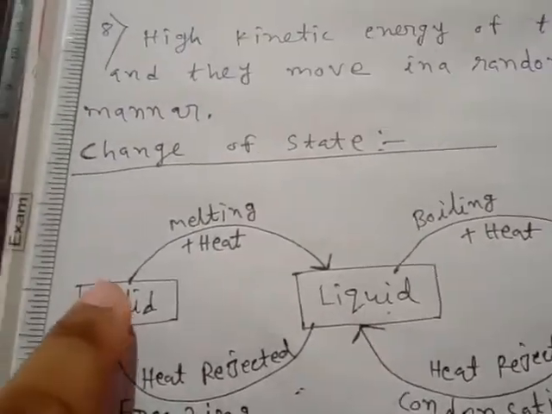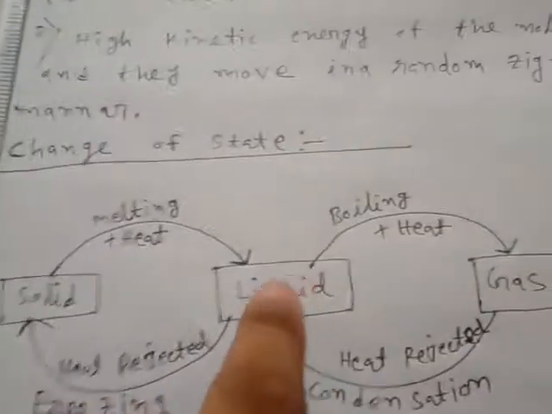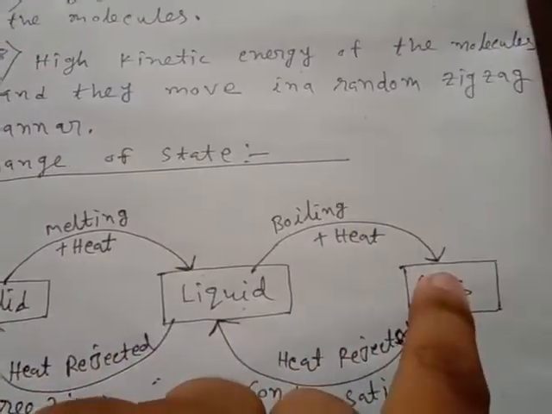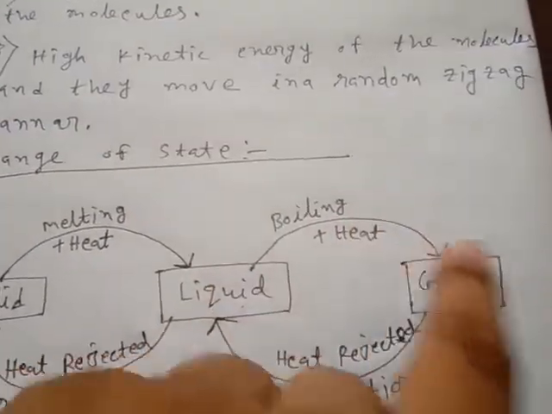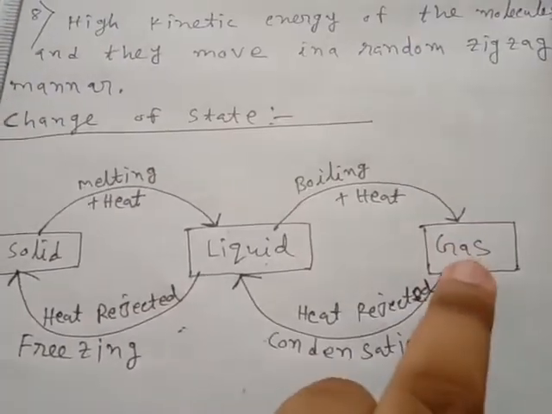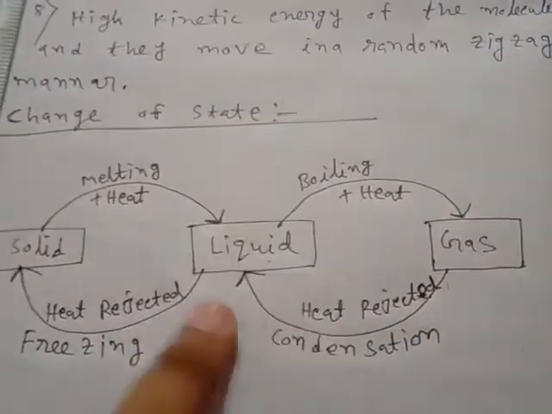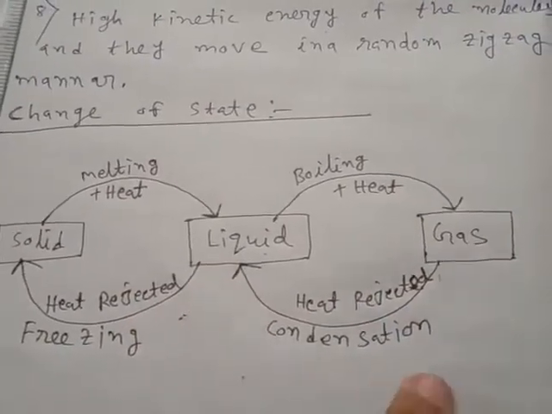And the example of this, when ice converts into water, this is the example of melting. When water converts into water vapor, that is the example of boiling or vaporization. Now just opposite processes, when gas converts into liquid by rejecting heat is called condensation.